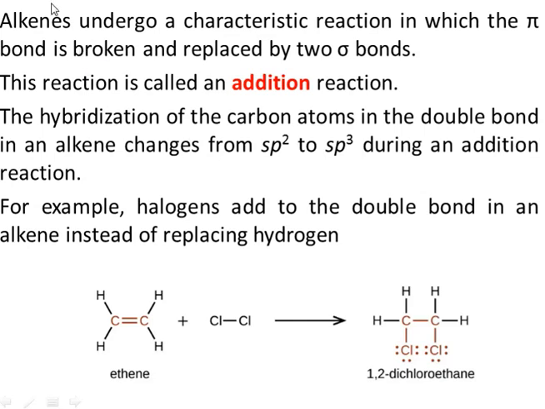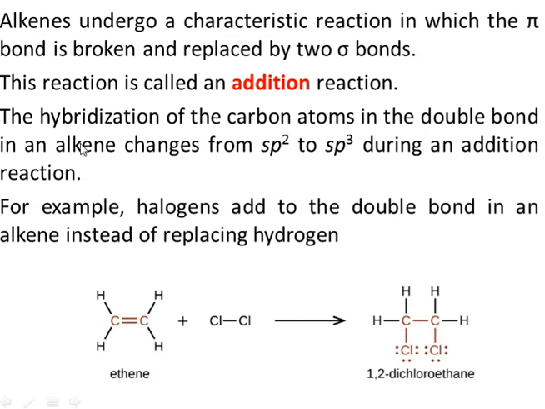So the characteristic reaction which alkenes undergo is the addition reaction. So in an addition reaction, the pi bond is broken and the pi bond is replaced by two sigma bonds, right? For example, here we have a double bond. So we add chlorine to it. So when chlorine is added, one of the pi bonds will be broken and we'll get two sigma bonds. So you are getting two sigma bonds with this carbon and chlorine, and one pi bond has been broken.